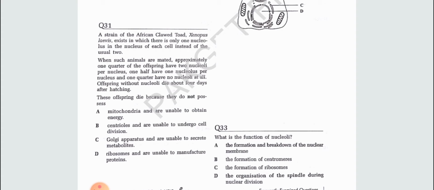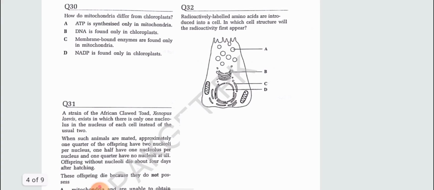Actually, they want to ask: offspring without nuclei die about 4 days after hatching. It means that offspring cannot live without nuclei. This is simply a question, and the whole is the statement about consuming your time. We know nuclei is responsible for the formation of ribosomes, and if there are no ribosomes, there is no manufacture of proteins. That's it. The right option is D.